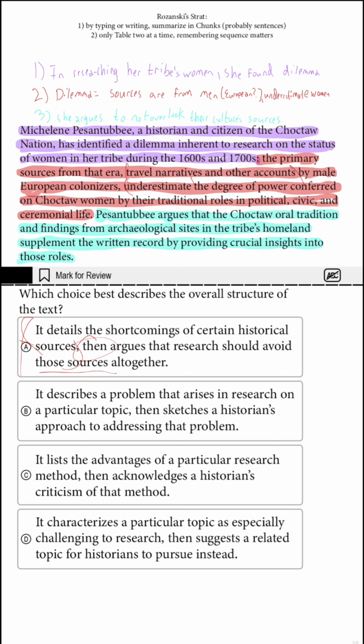It describes a problem that arises in research on a particular topic. Sure, I can appreciate the notion of a dilemma. Then sketches a historian's approach. Supplement, I like B. B is on the table. We put C on the table.